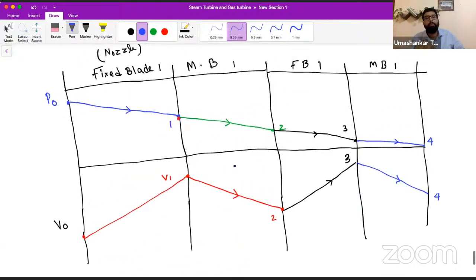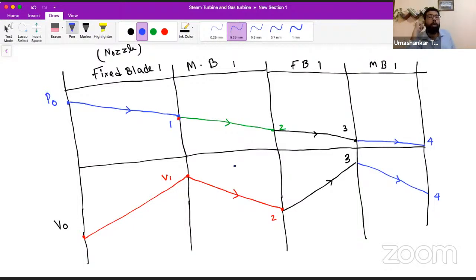Okay, so let us see this thing again. In a reaction turbine, high temperature, high pressure steam enters the fixed blade, where pressure decreases and velocity increases. Then it goes into the moving blade, where its pressure gets further reduced and velocity also reduces. Then again, if I apply one more series, meaning a combination of fixed blade and moving blade, that we are going to see in later classes. For now, we are seeing the basic differences, the basic introduction of the steam turbine.